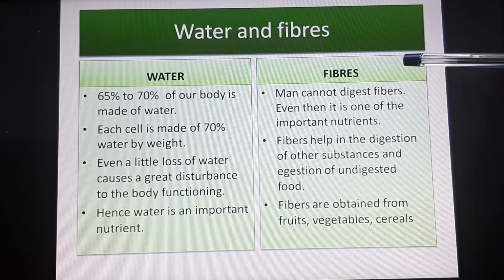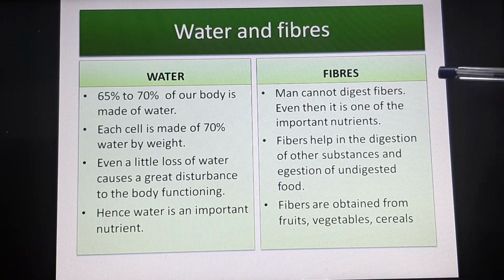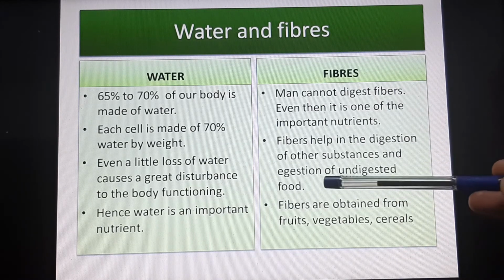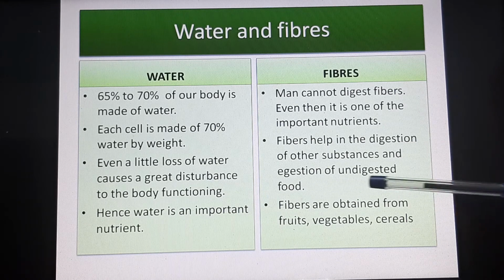Fibers, on the other hand, also are very important. Man cannot digest fibers. Unlike ruminant animals, we cannot digest fibers. But still, they are very important because they not only help us to digest other substances, they also help us to throw the waste out of our body. And we find fibers in fruits, vegetables, and cereals.